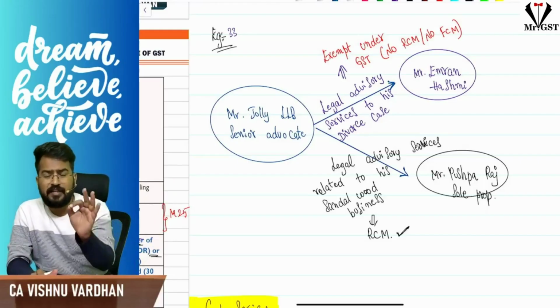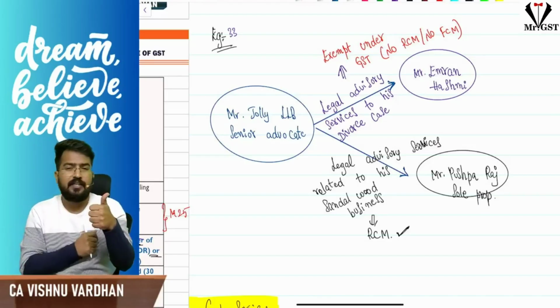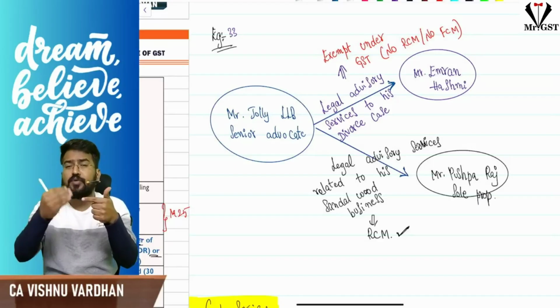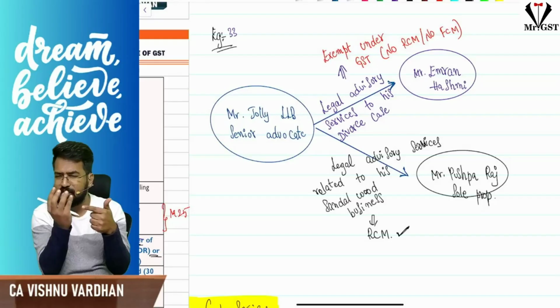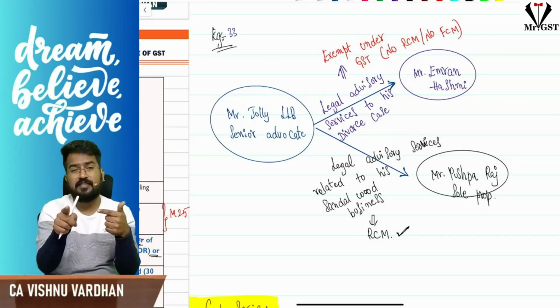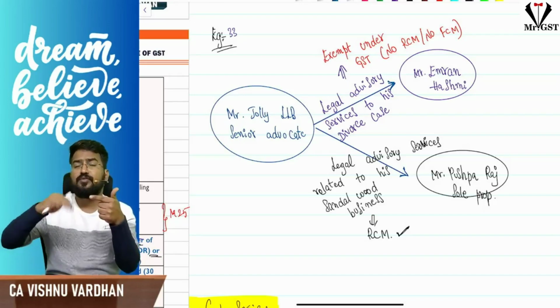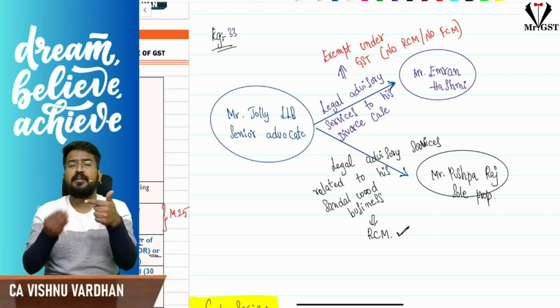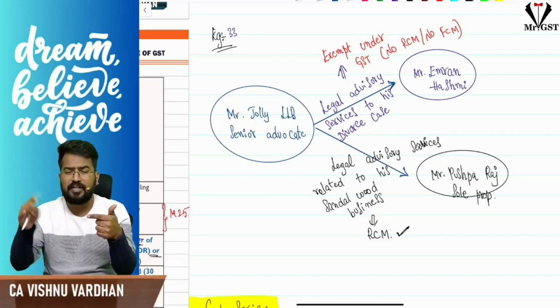If you recollect the exemptions, legal services provided to person other than business entity exempt under GST, to a business entity whose aggregate turnover not exceeding the threshold limit for registration. So we will be calling them as small business entities. What do you mean by small business entity? There is no such word called small business entity in the law. This is just for our understanding. Small business entity means the business entity whose aggregate turnover is not exceeding the threshold limits for registration under section 22. It means 10 lakh, 20 lakh, 40 lakhs, that much also they are not doing.